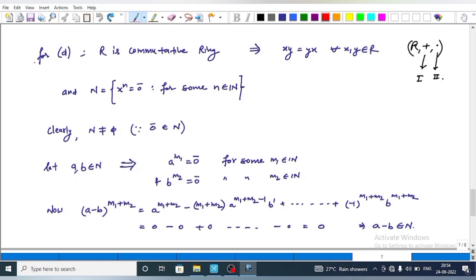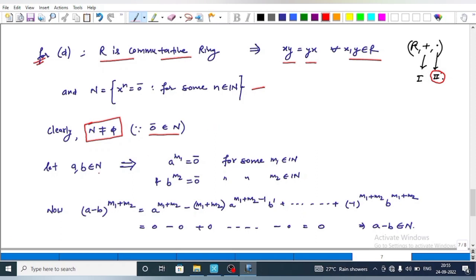Now come to option D. In option D, we are given that R is a commutative ring. This implies that under the second binary operation, x and y commute. That is, x into y is equal to y into x for every x, y belonging to R. And in the question, we are given that N is the set of all nilpotent elements. And notice that N is a non-empty set because the 0 element belongs to N. That is, the 0 element is a nilpotent element.